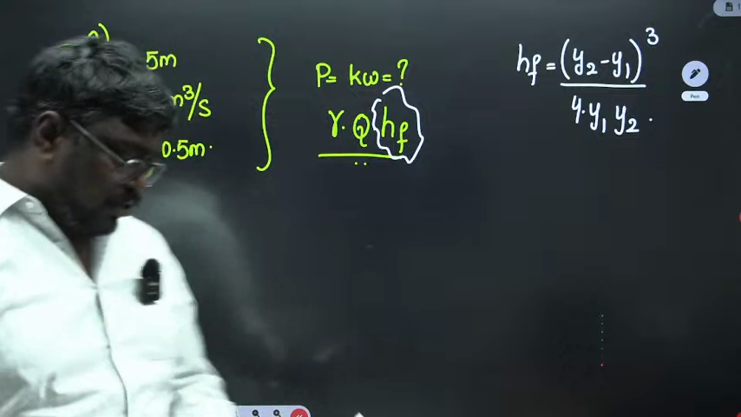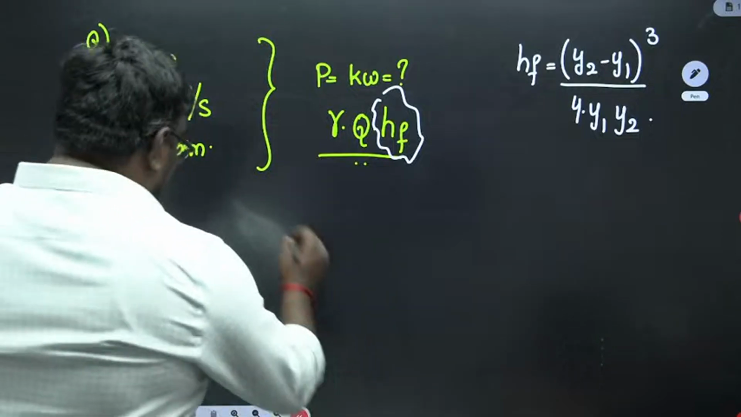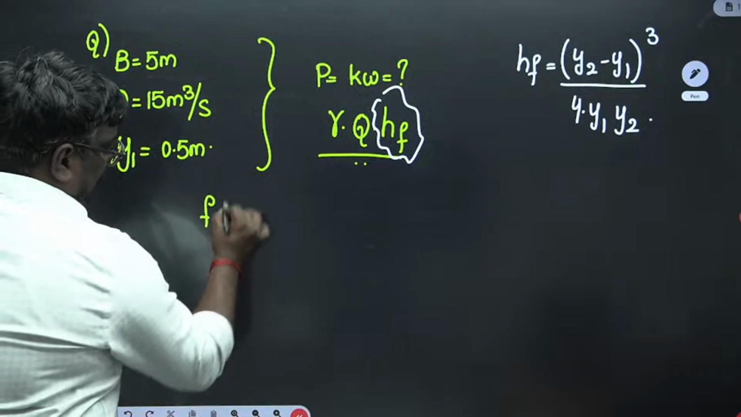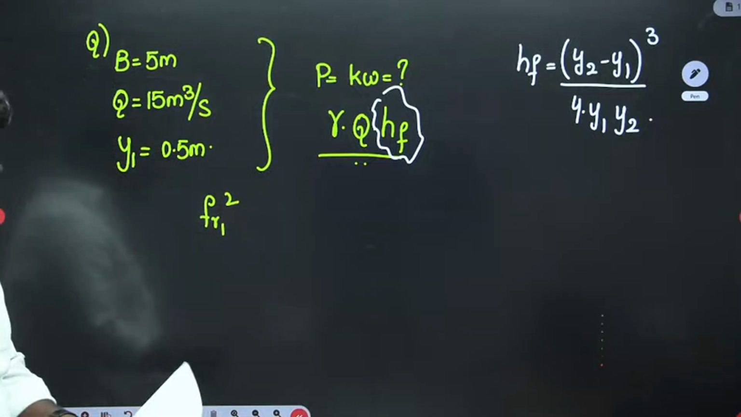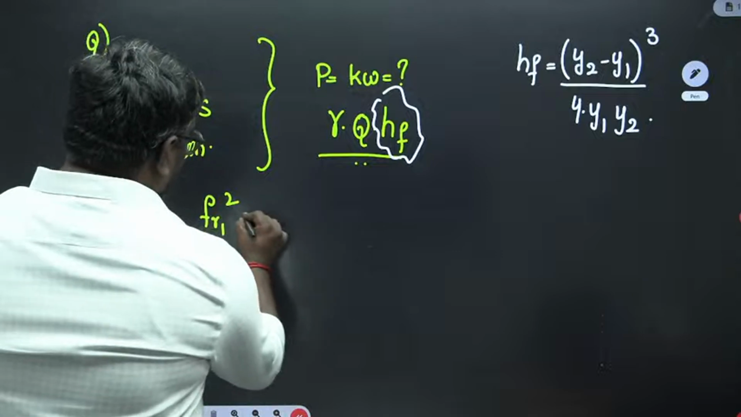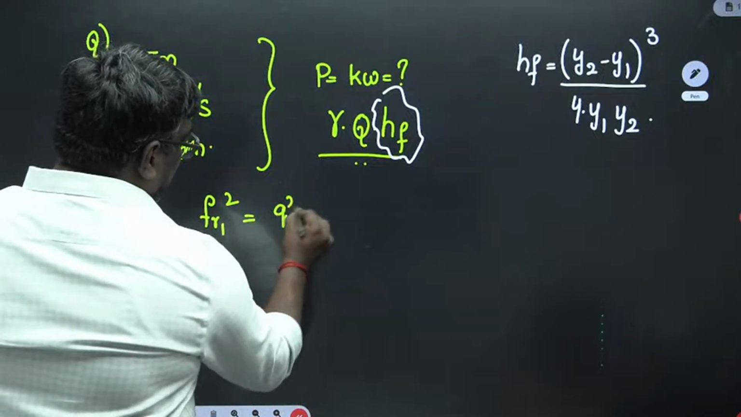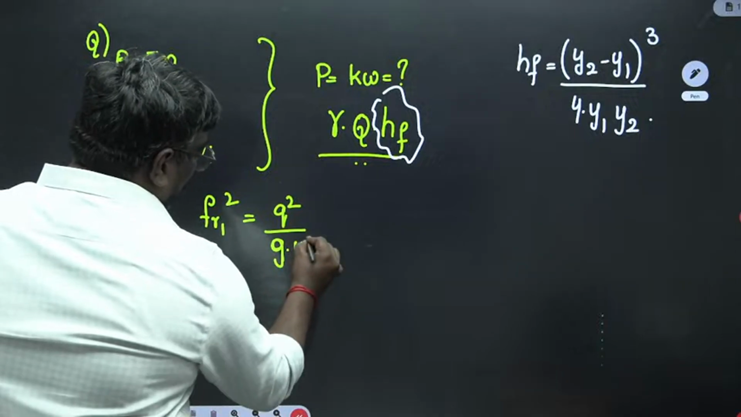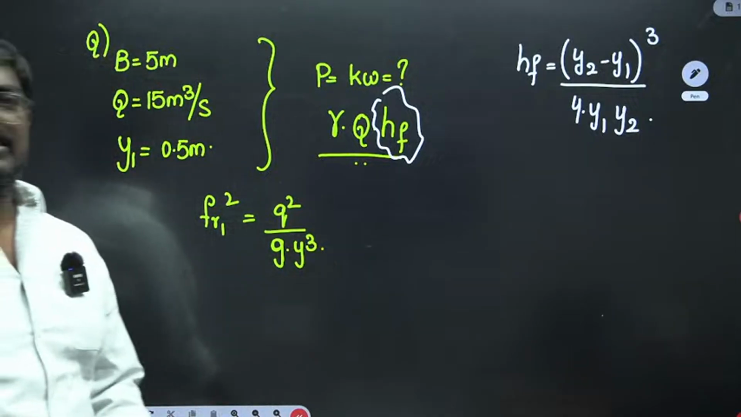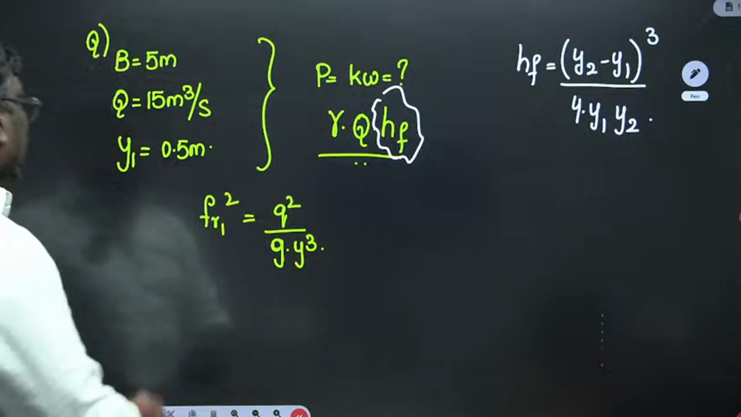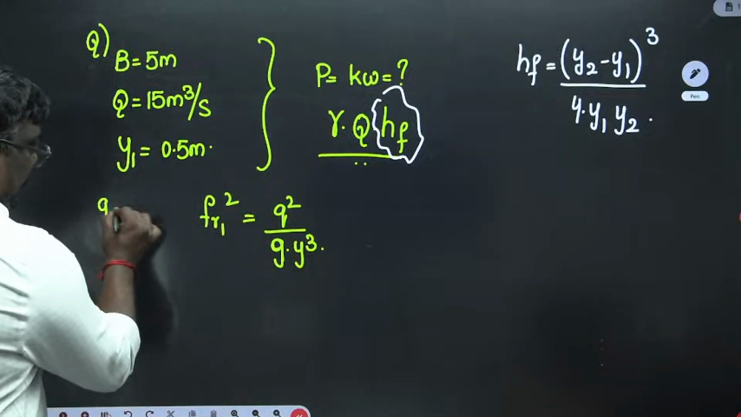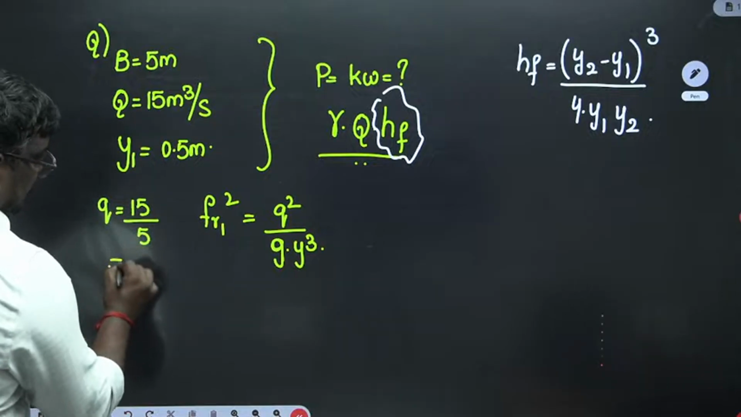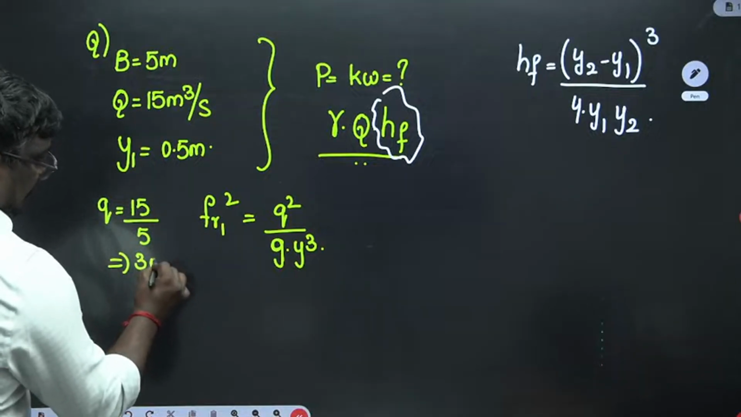So here, my dear students, now what is FR1 square? First we will calculate FR1 square. FR1 square is given by the formula Q square by G into Y cube. Here they have not given small q, they have given capital Q. So discharge per unit width is small q, that is 15 by 5, which is 3 meter per second.